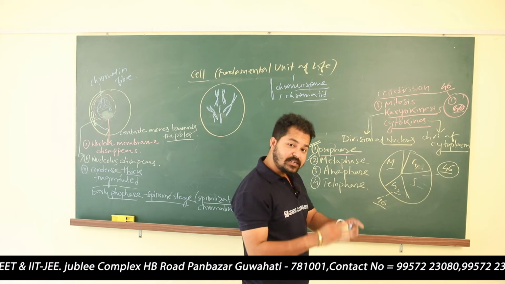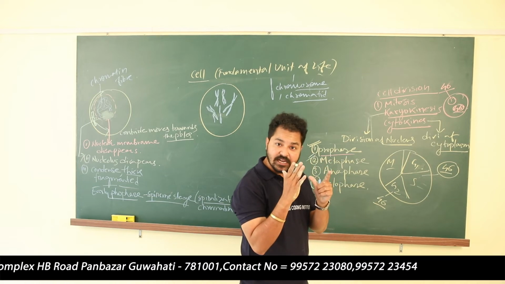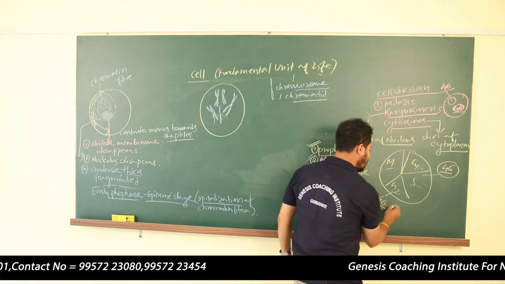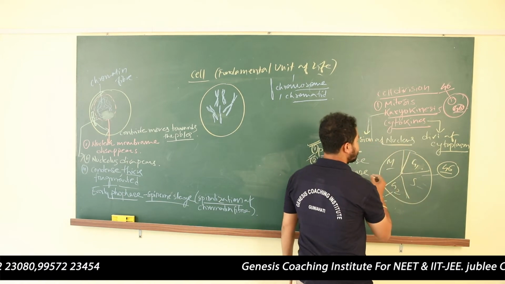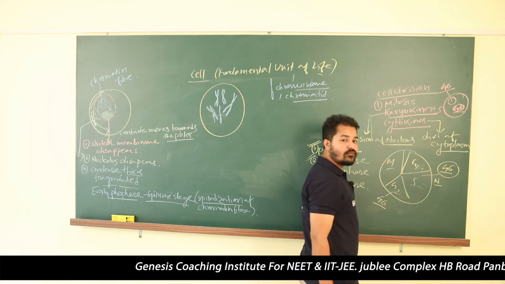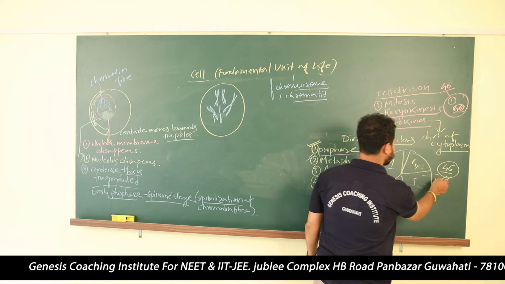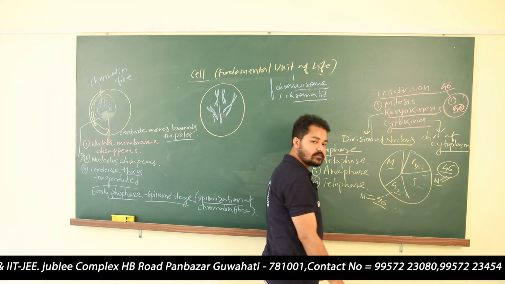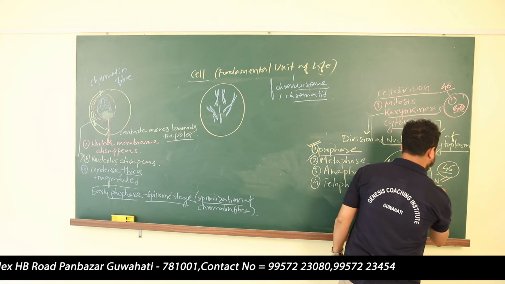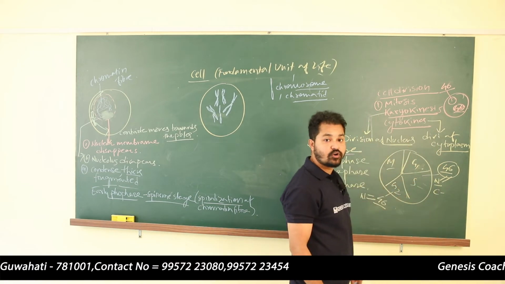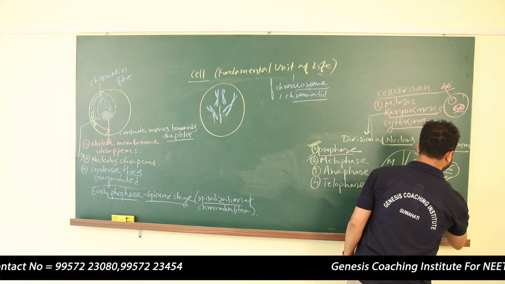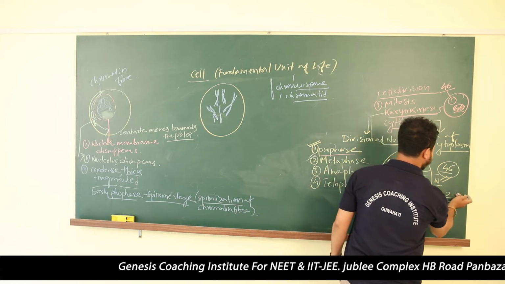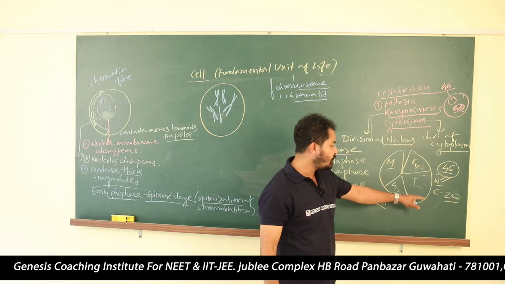But you remember, the chromosome contains what? DNA. So inside the chromosome the content of DNA gets doubled. Suppose I write n for the number of chromosomes. So the number of chromosomes is 46 in S phase. After S phase, in G2 phase, the number of chromosomes remains the same, 46. But the content of DNA, suppose in S phase, is twice n, or you can say 2c. Content of DNA is 2c.